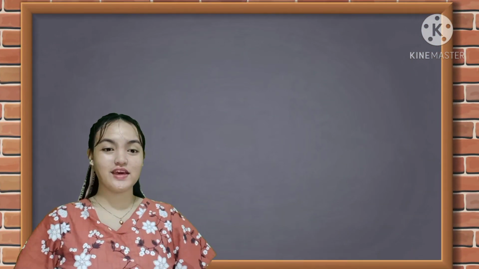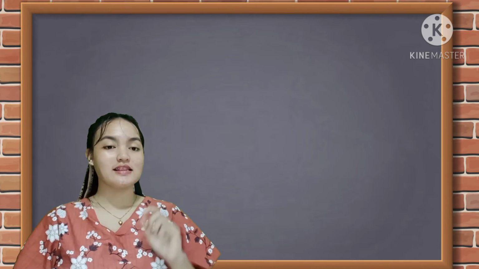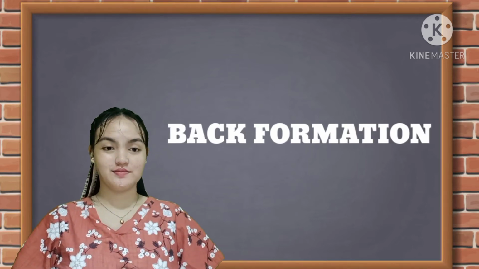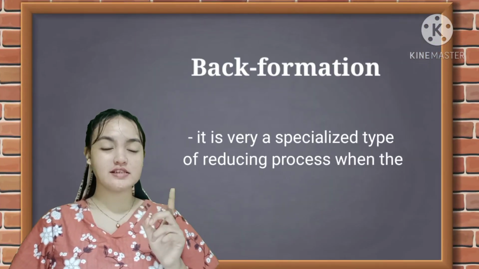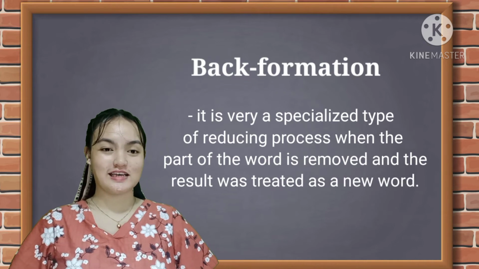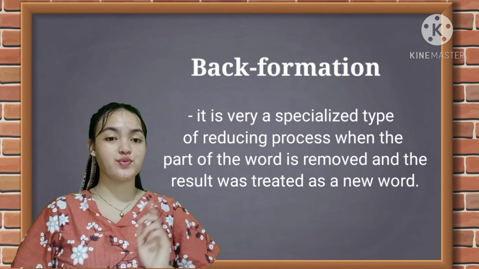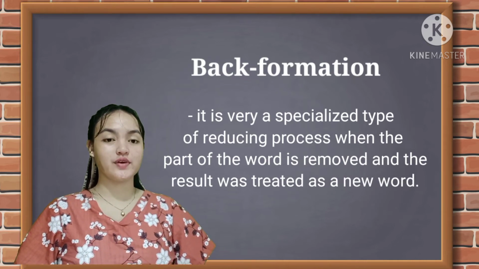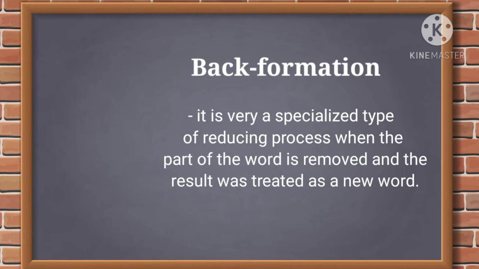The next classification is what we call back formation. It is a very specialized type of reducing process, when part of the word is removed and the result is treated as a new word.